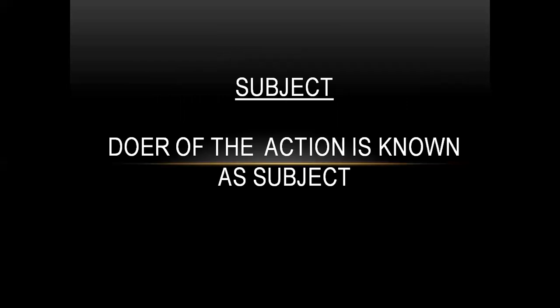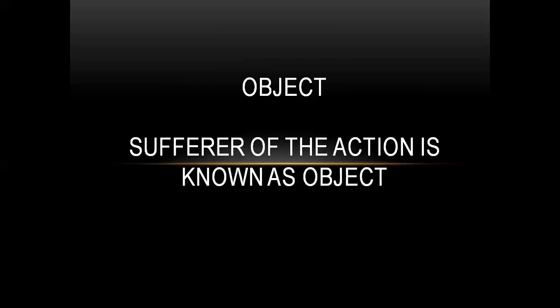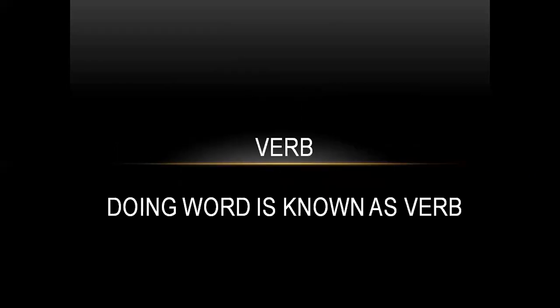And the second thing is your object. We can check what is object. Sufferer of the action is known as object. Slightly confused, right? I will illustrate an example. Okay, before that, we would like to go with the next term, that is verb. What is verb? Doing word is known as verb. Okay, come back to subject, object, and verb. First, I said subject. Subject is doer of the action. And second, I said object. Object is the sufferer of the action. And the third one is verb. Verb means doing word.